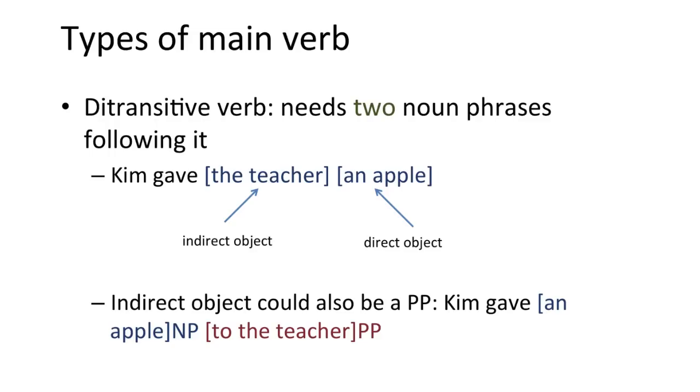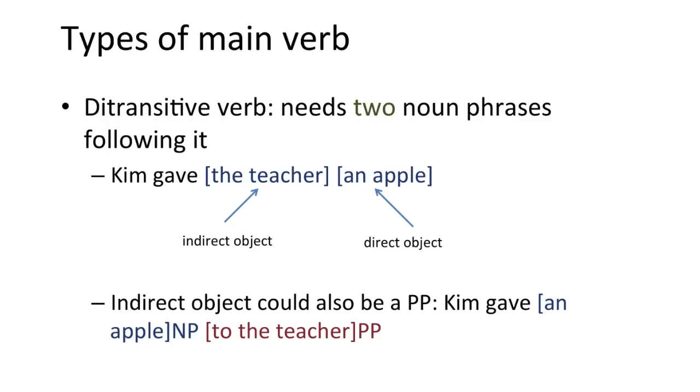It has two objects. The direct object, which is an apple, the thing being given, and the indirect object, the teacher, the person that the apple is being given to. In fact, the indirect object could also be a prepositional phrase. Kim gave an apple to the teacher.